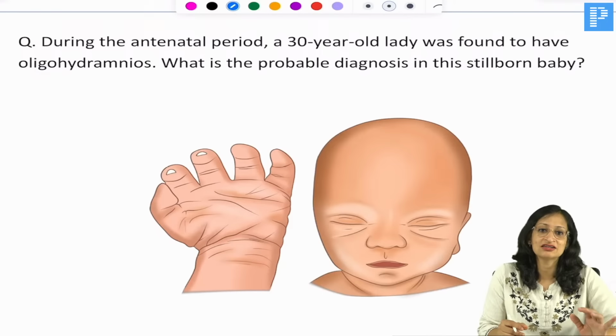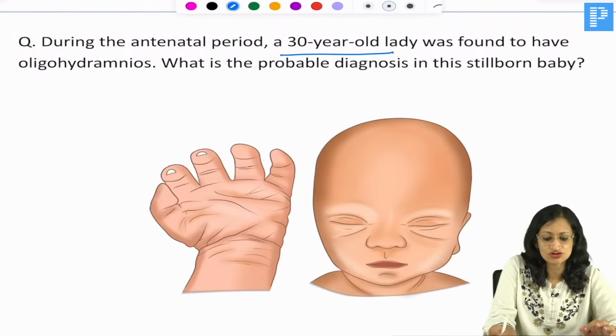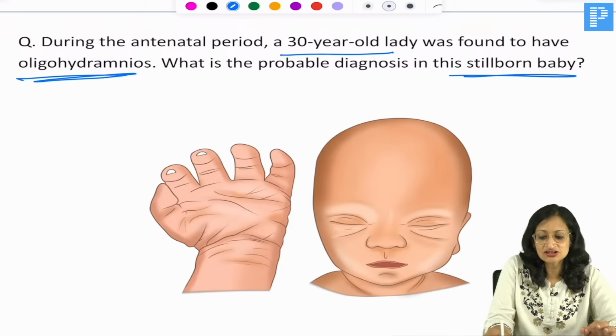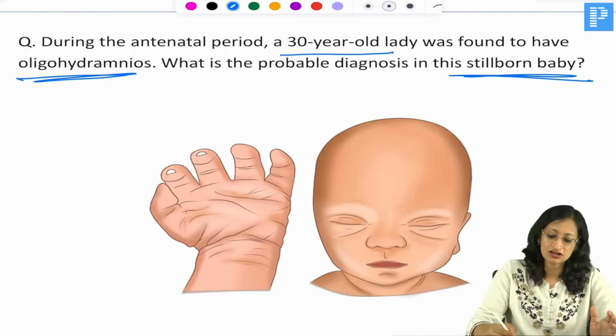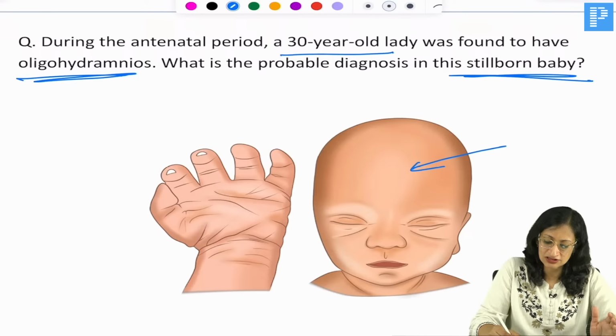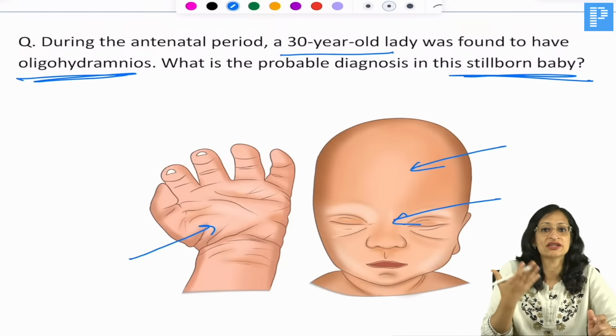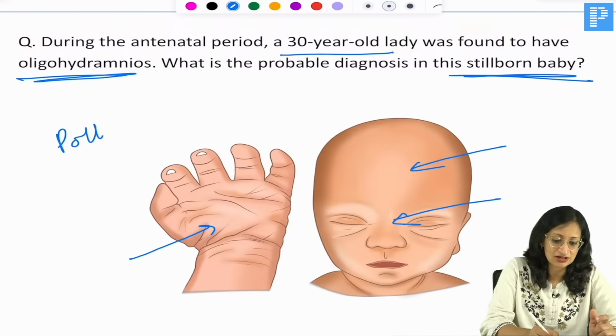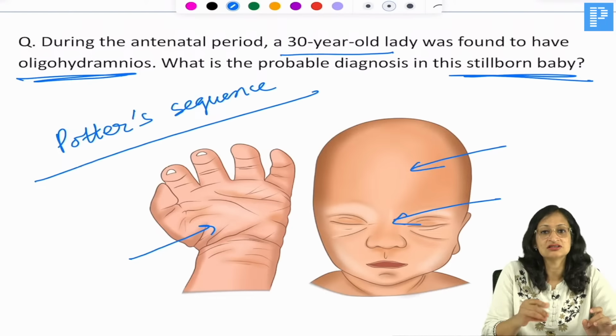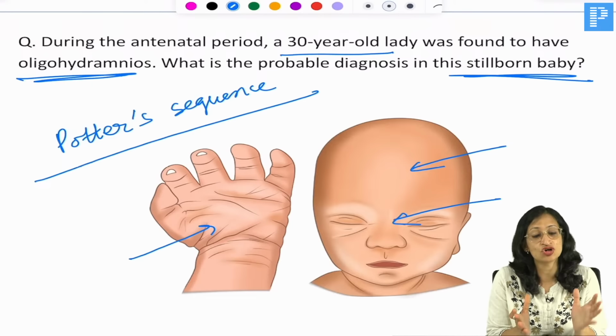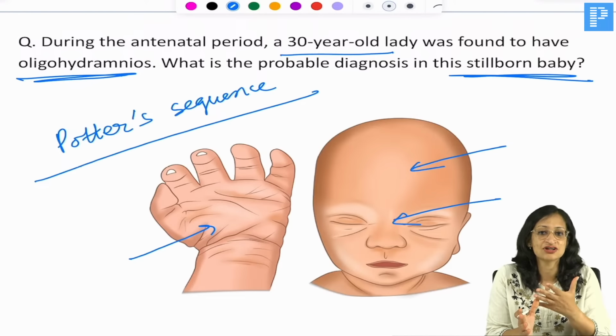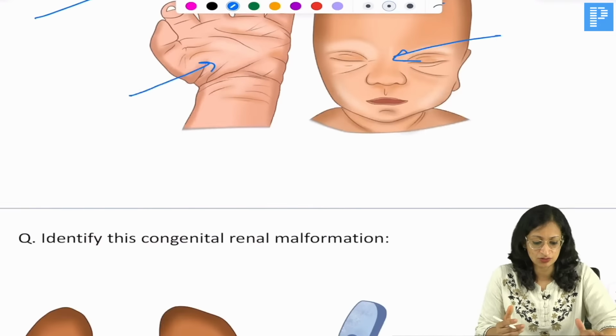So, now again during the antenatal period, a 30-year-old lady was found to have oligohydramnios. So, there was a stillborn baby with some abnormalities. You can see this high forehead is there, you can see that there is a flat kind of facial profile, you have wrinkled hand like washerwoman hand. So, all these are suggestive of, very good Sanghita, Tariq, Debantika, Prakhar and Deepak, Potter's sequence or Potter's facies. So, here there is severe renal dysfunction, there is oligohydramnios, there is pulmonary hypoplasia and a flat facial profile, washerwoman's hand and feet. Okay.